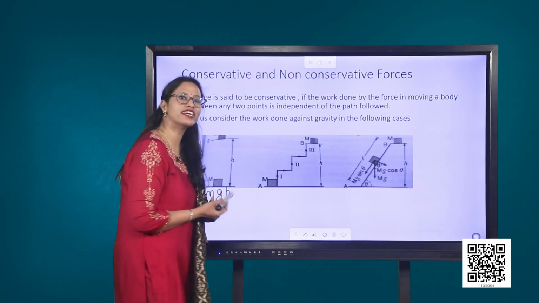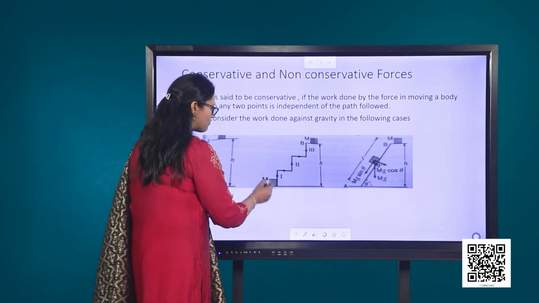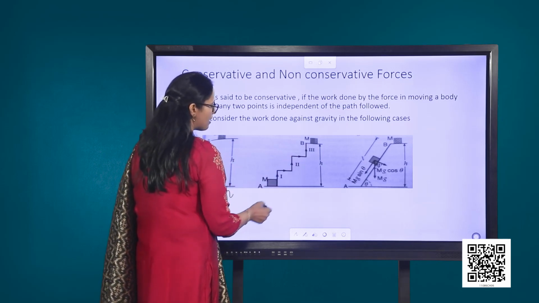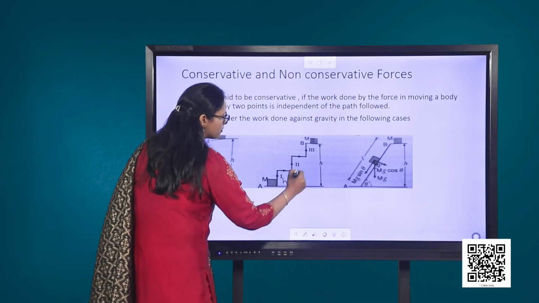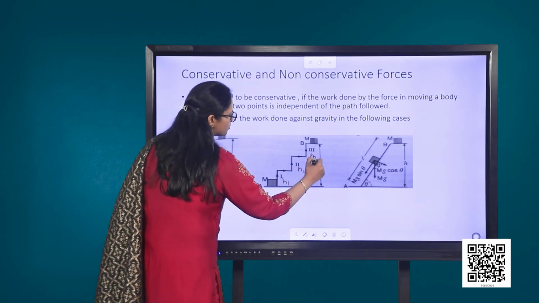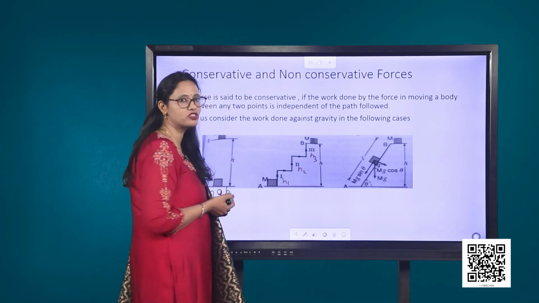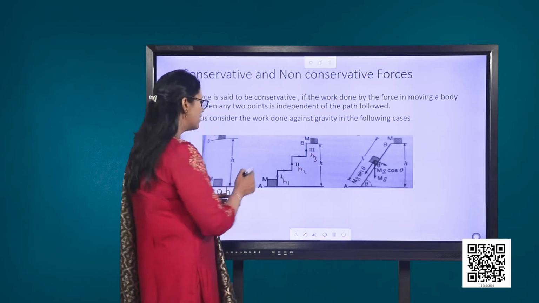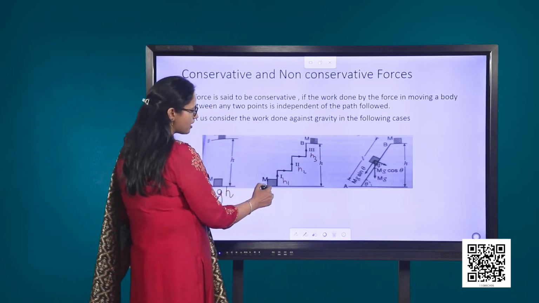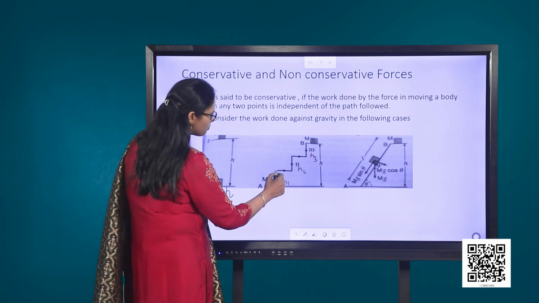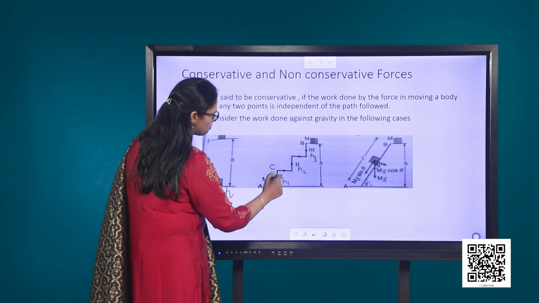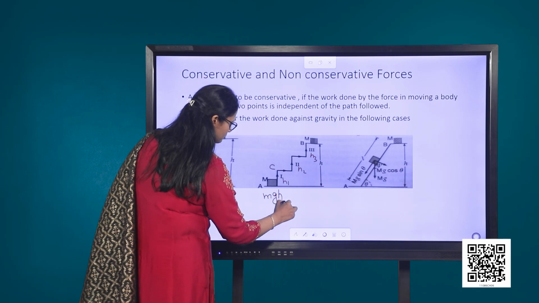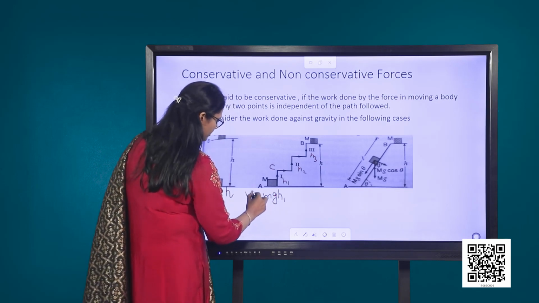Now, let us move on to the second case, wherein the object having mass m is taken to a height h through a series of steps having heights, say h1, h2 and h3, the total height being h. Let us now calculate the amount of work done against the force of gravity. In this case, taking mass m from say A to point C would be mgh1. This will be say W1.